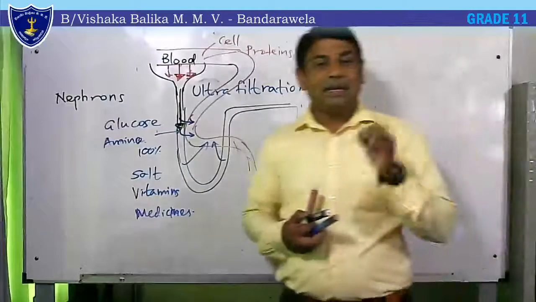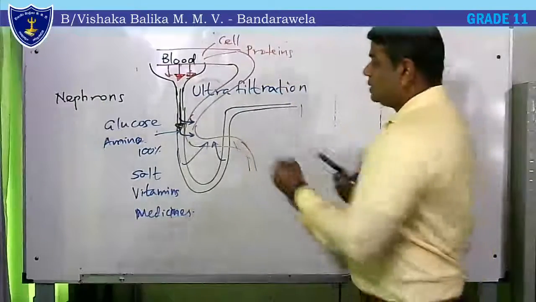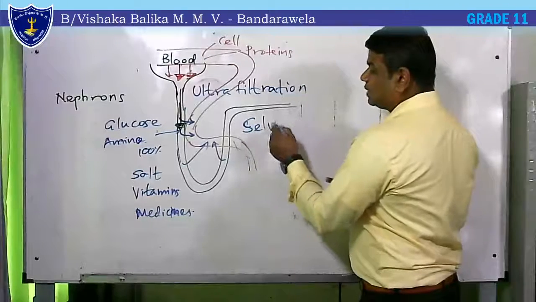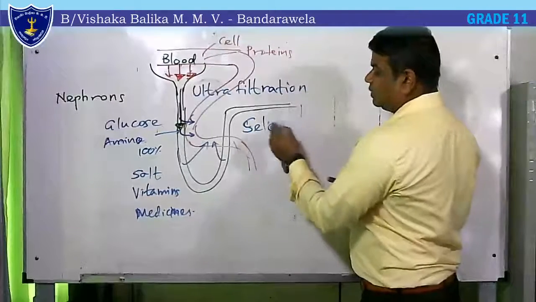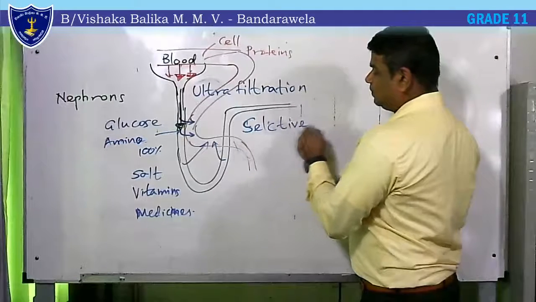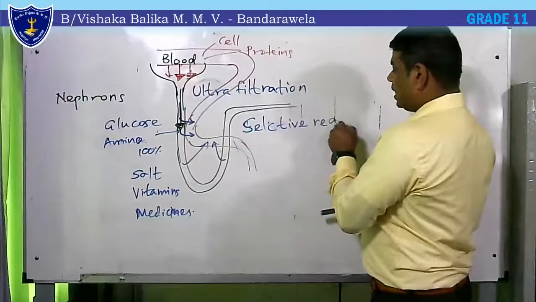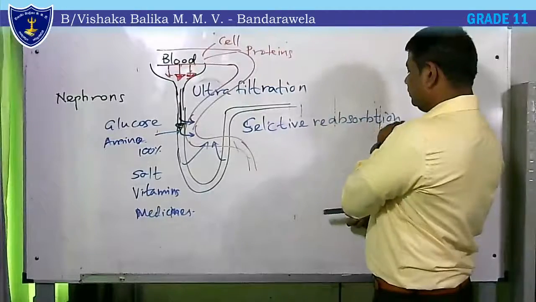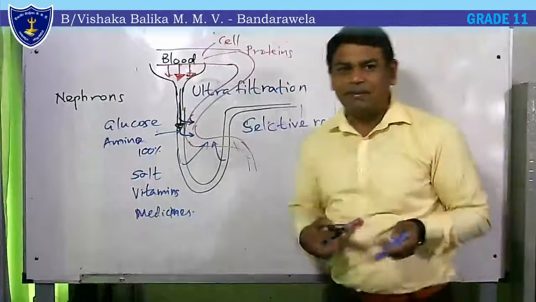It is called selective reabsorption. The second step is selective reabsorption. Selectively take back.